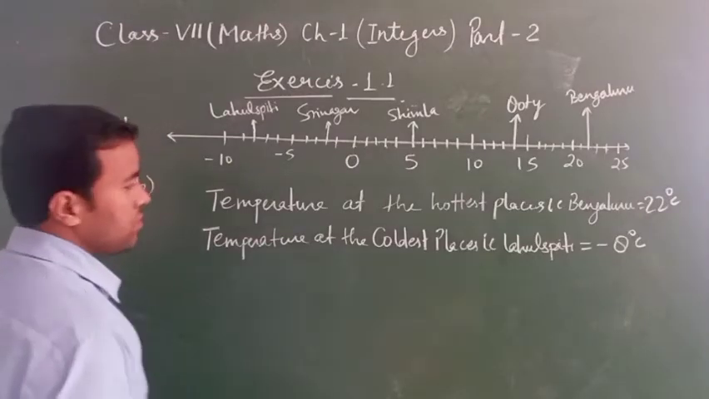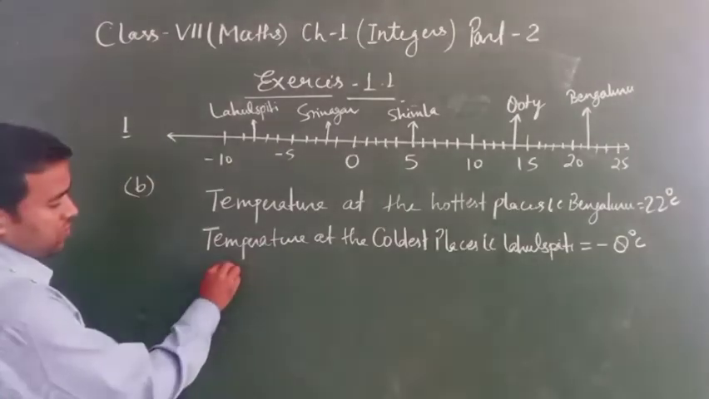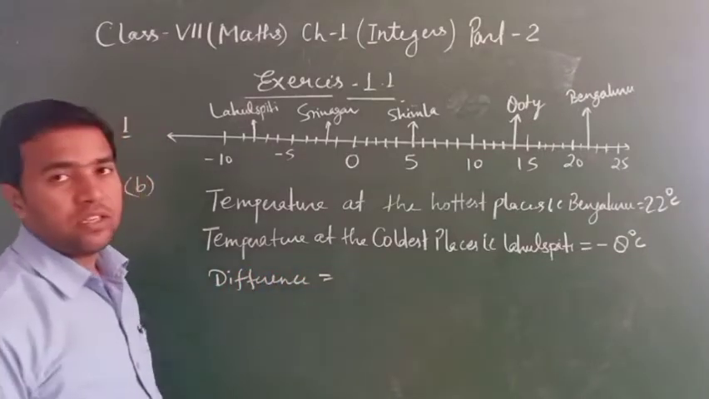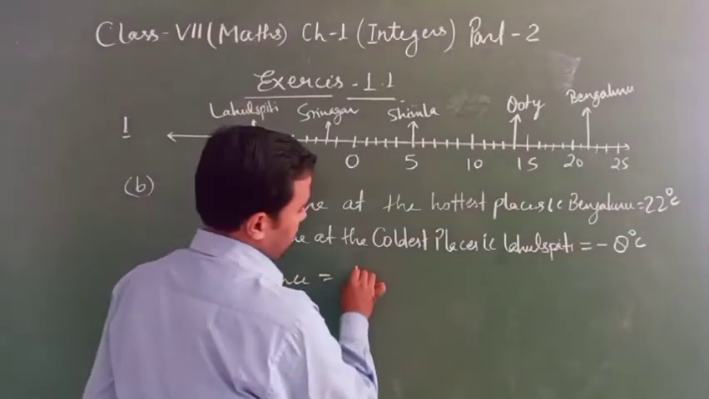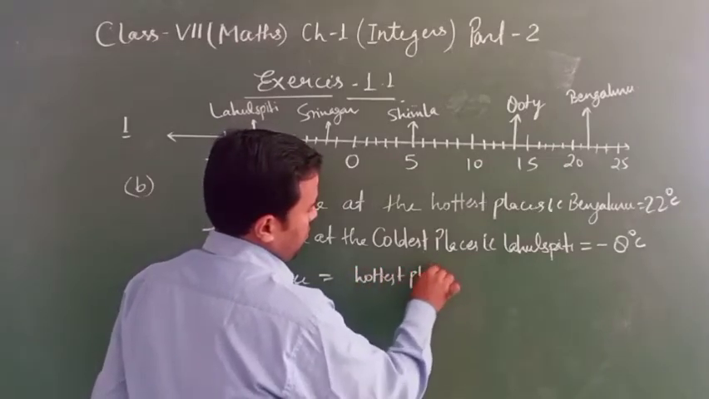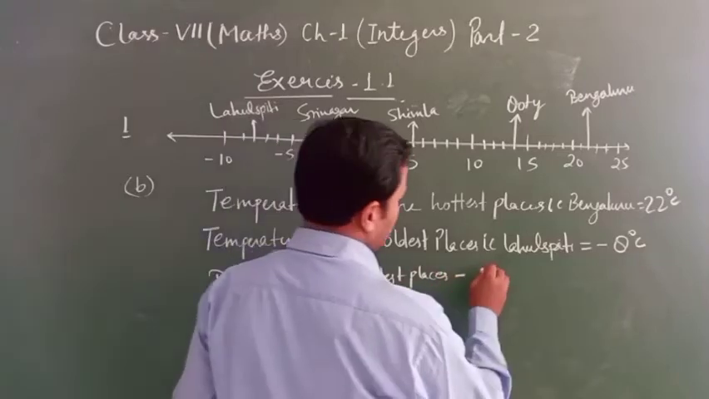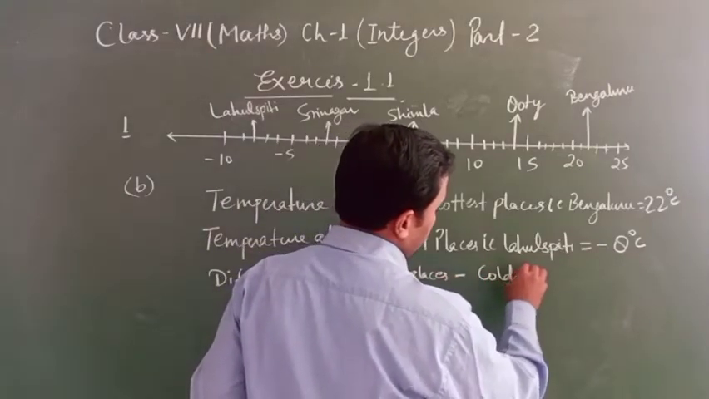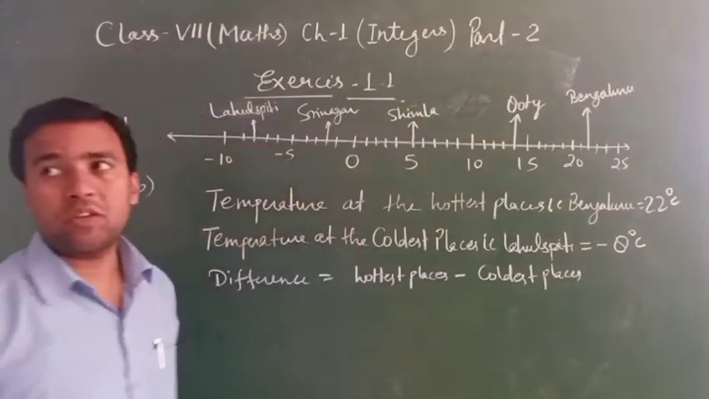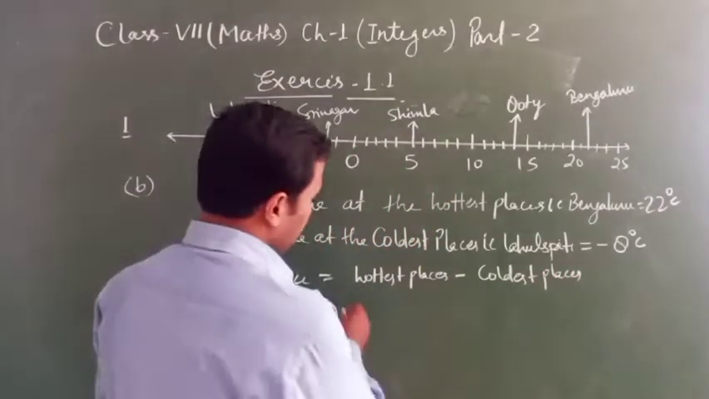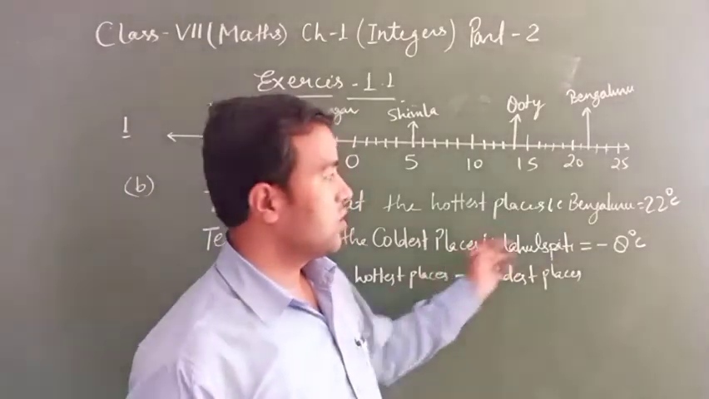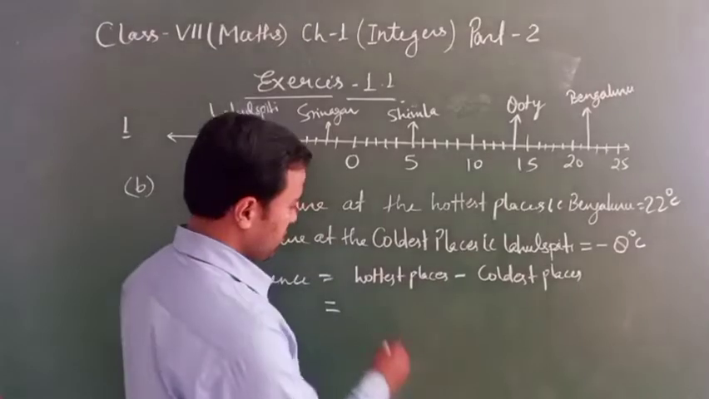Difference between them, find the difference. Difference means minus, so hottest places minus coldest places. Okay? Put the value of both places. Hottest means 22 degrees Celsius.